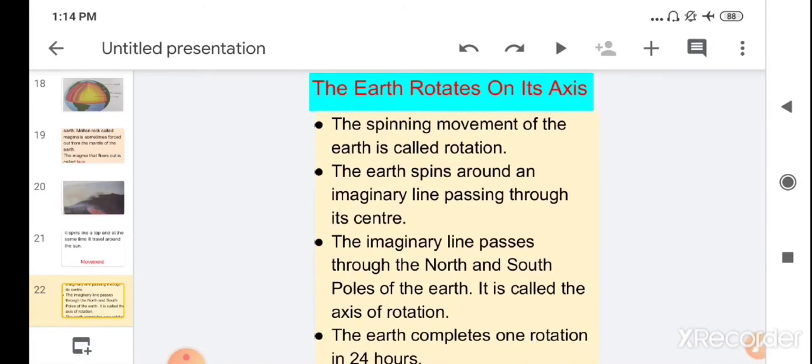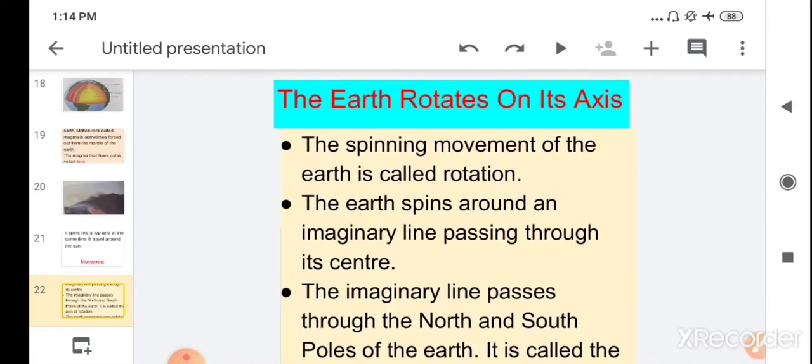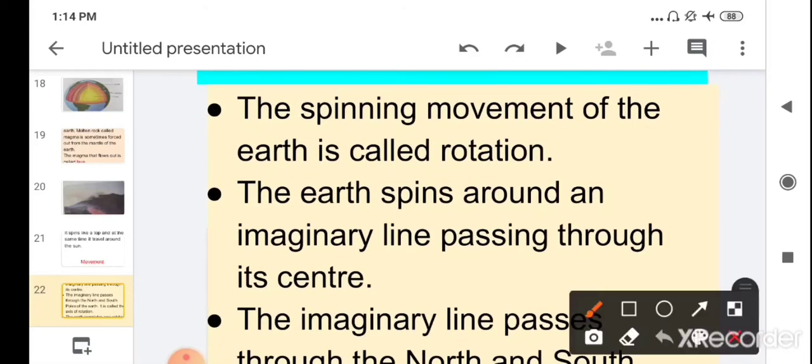Children, the earth rotates on its axis. The spinning movement of earth is called rotation.